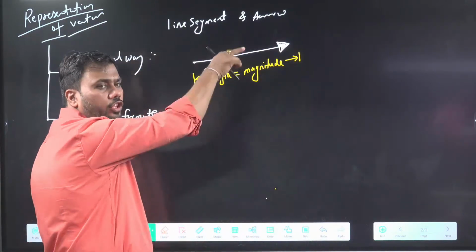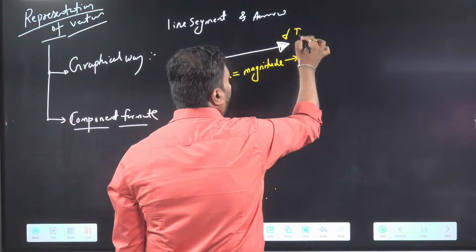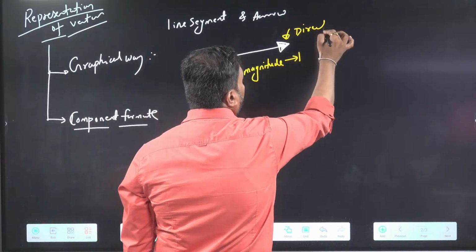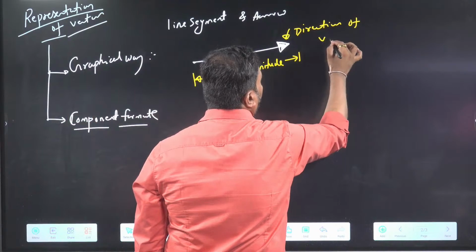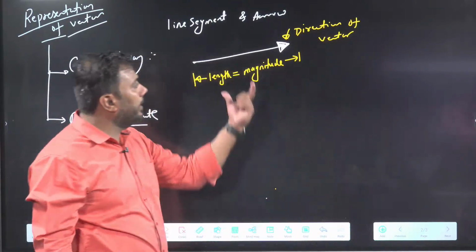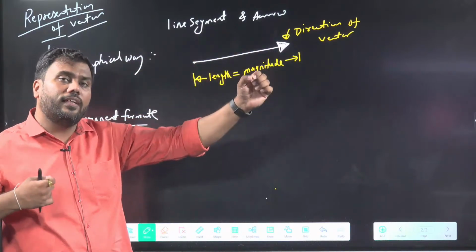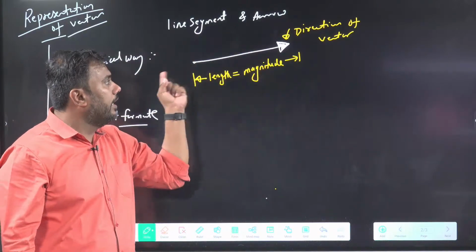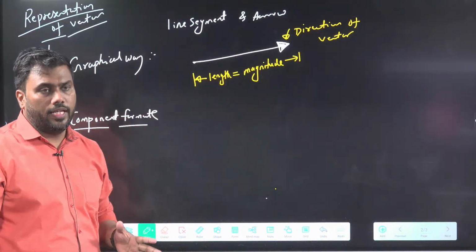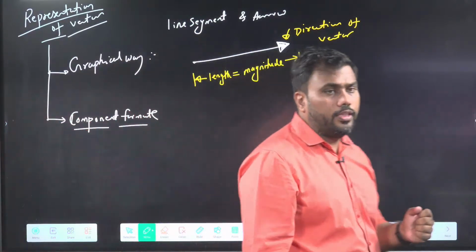And of course, the direction of the arrow will give you the direction of the vector. So graphically, we represent a vector with a line segment and arrowhead. The length of the line gives you the magnitude of the vector, and the arrow gives you the direction. Is this point clear?